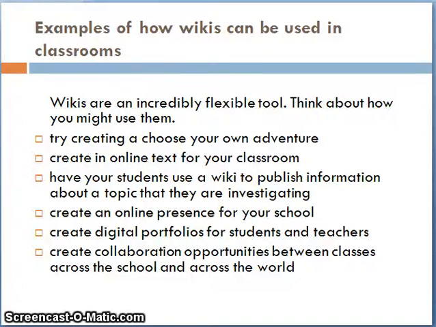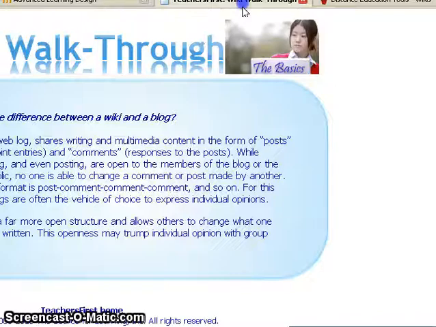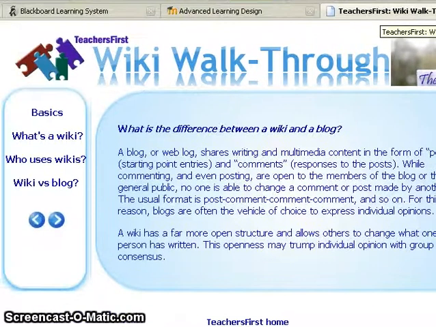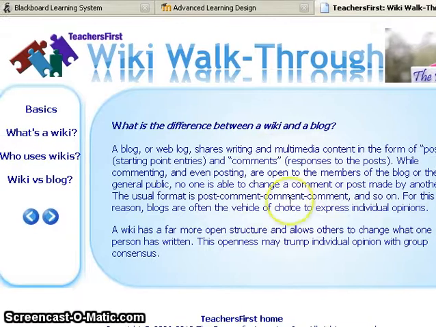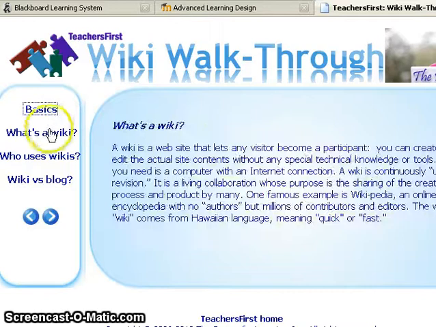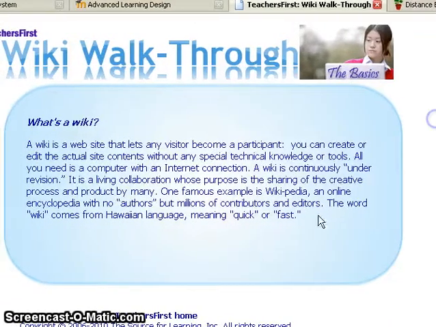Now there's a particular site that I would like to take you to right now, and it's called Teachers First, and it's a wiki walkthrough. I found this site really helpful in wanting to revisit some ideas about a wiki. What I really enjoyed here is, what is a wiki? A little bit larger example of what a wiki is. A wiki is a website that lets any visitor become a participant. Again, it's about creating and editing the sites without any real technical knowledge or tool. All that you're going to need is a computer and an internet connection. It's always under revision, and it's a living collaboration.